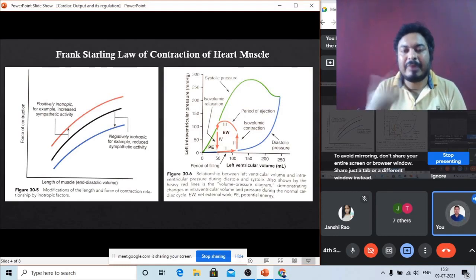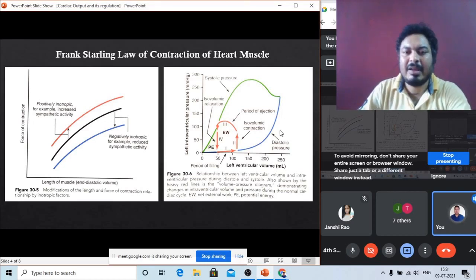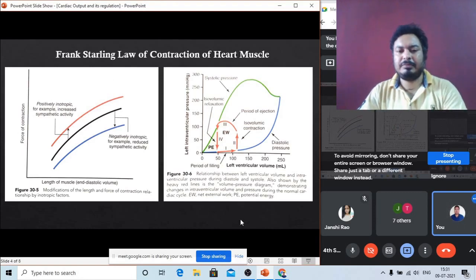Due to the afterload pressure, the ventricles now contract very fast. So this is the diagram of afterload and preload pressure, and this is the diagram of the Frank-Starling contraction of the heart. Now we go to another mechanism.